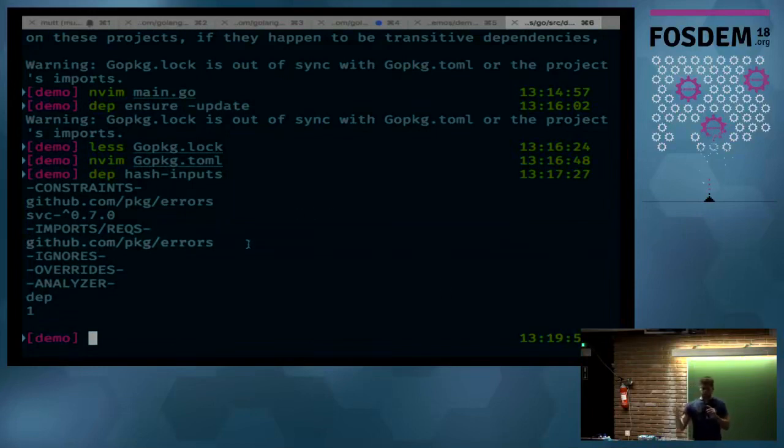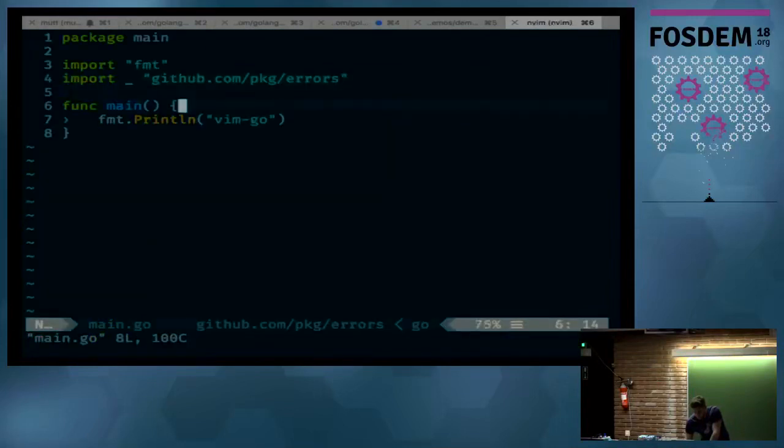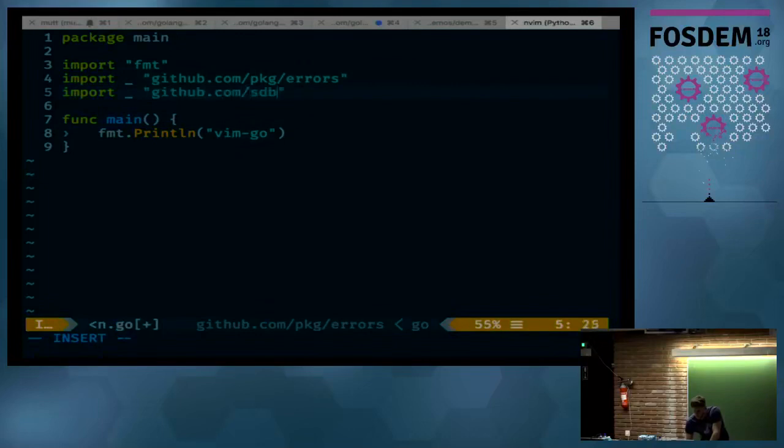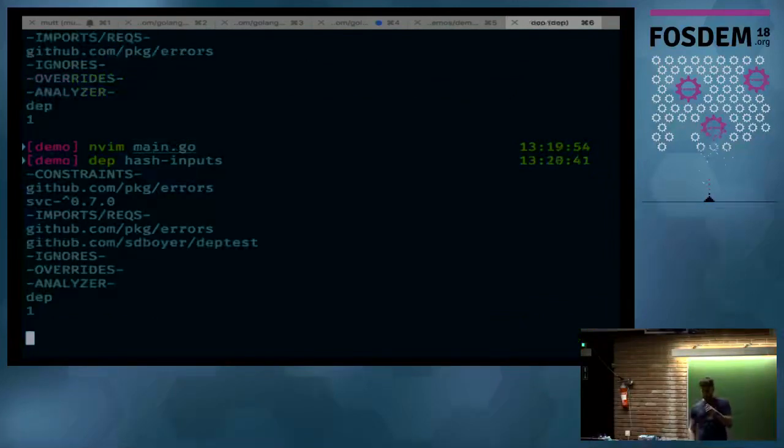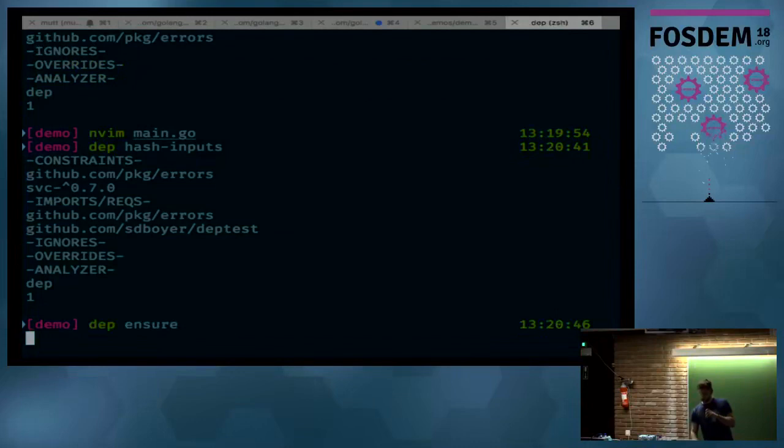Then we also have this imports requirements list. These are the actual things that we import in our project. If I go and modify something, so I added one additional import, then hey, look, it shows up there. And I can run a dep ensure.